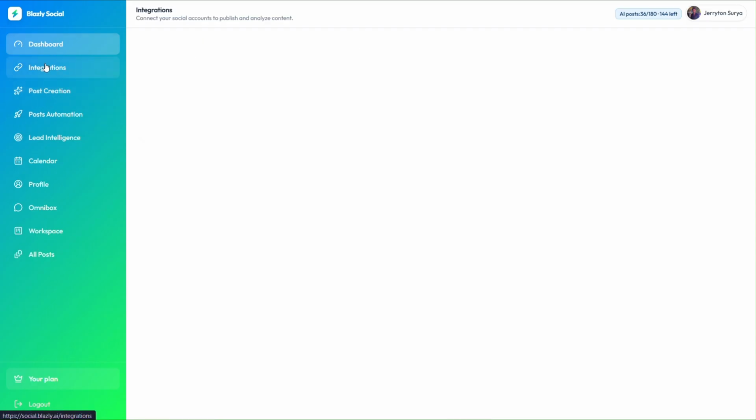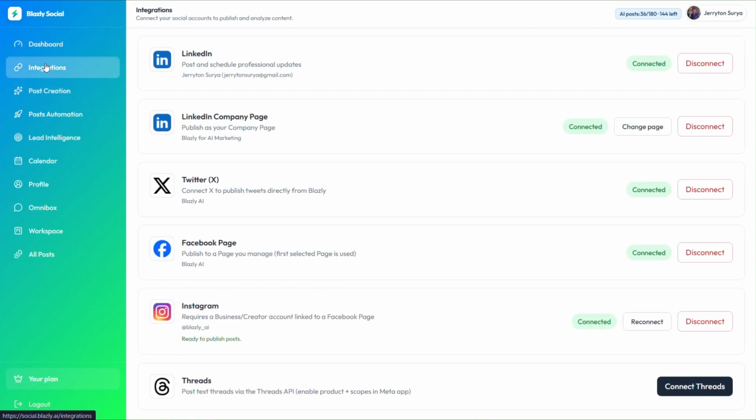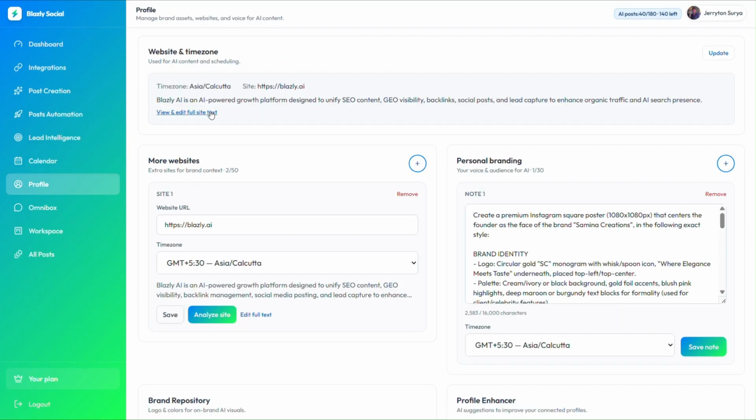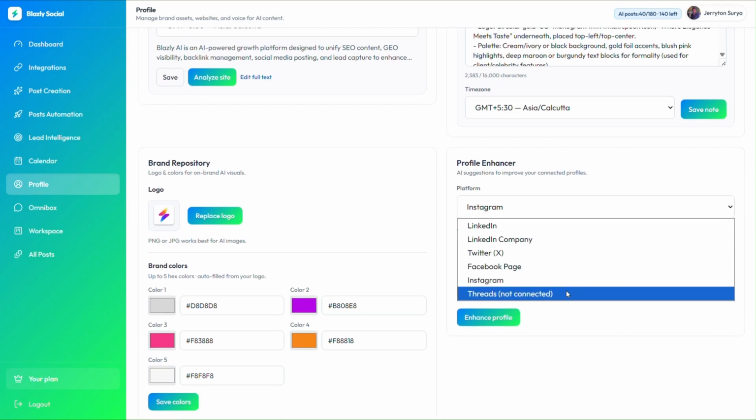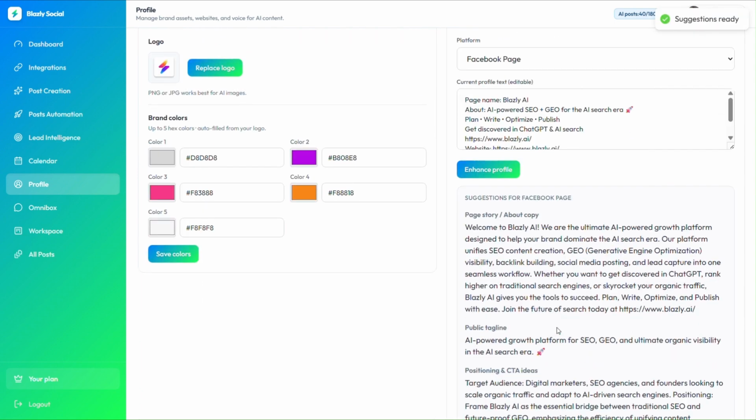Connect all your social accounts in minutes, including LinkedIn, company pages, Facebook, Instagram, Twitter, and Threads. Give Blazely the context it needs. Analyze your website, save your brand assets, define your voice, enhance your profile, and let AI generate content that actually sounds like you.